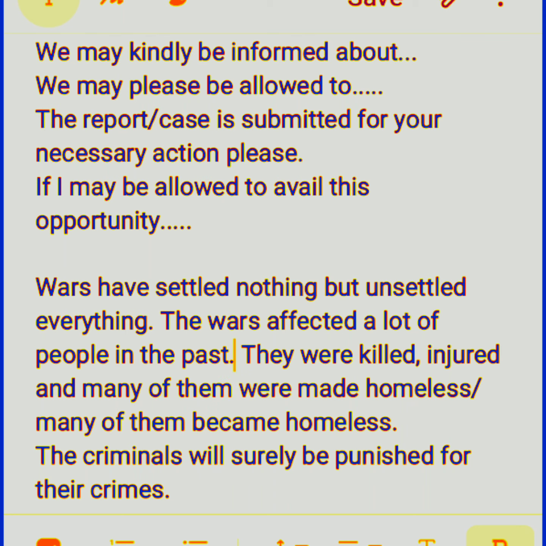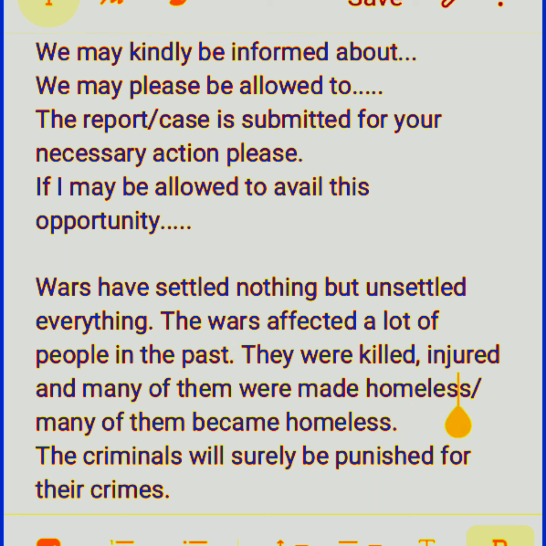But if we convert it into passive voice, then a lot of people in the past were affected by the wars. So they were killed, injured, and many of them were made homeless. Here it is passive voice.